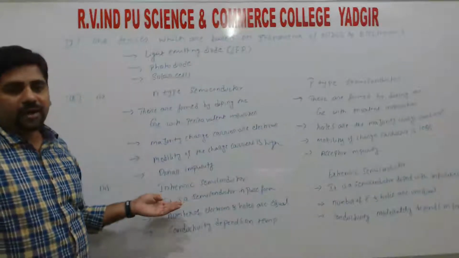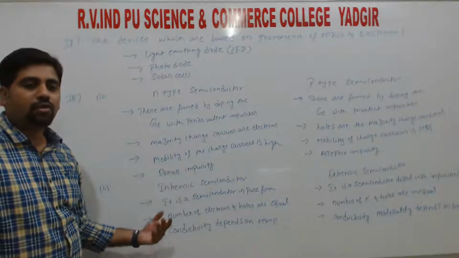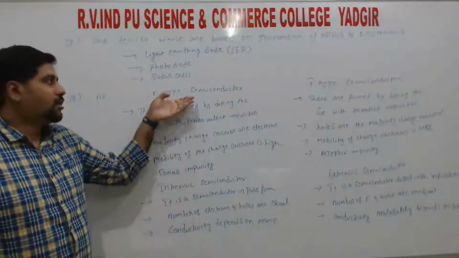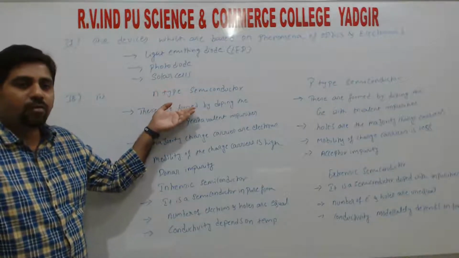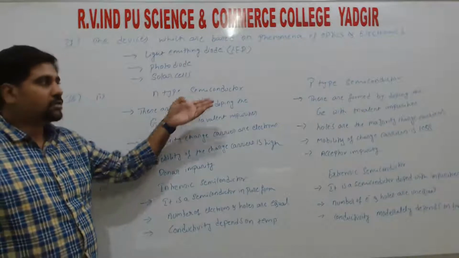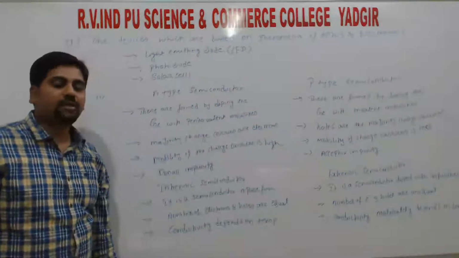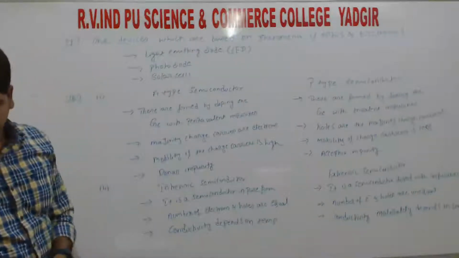So intrinsic semiconductors are the pure semiconductors, extrinsic semiconductors are the semiconductors which are doped with impurities. So again the types of extrinsic semiconductor are N-type semiconductor and P-type semiconductor. So N-type is the extrinsic semiconductor doped with pentavalent impurities. So P-type semiconductor is also a type of extrinsic semiconductor that is doped with trivalent impurities, right?